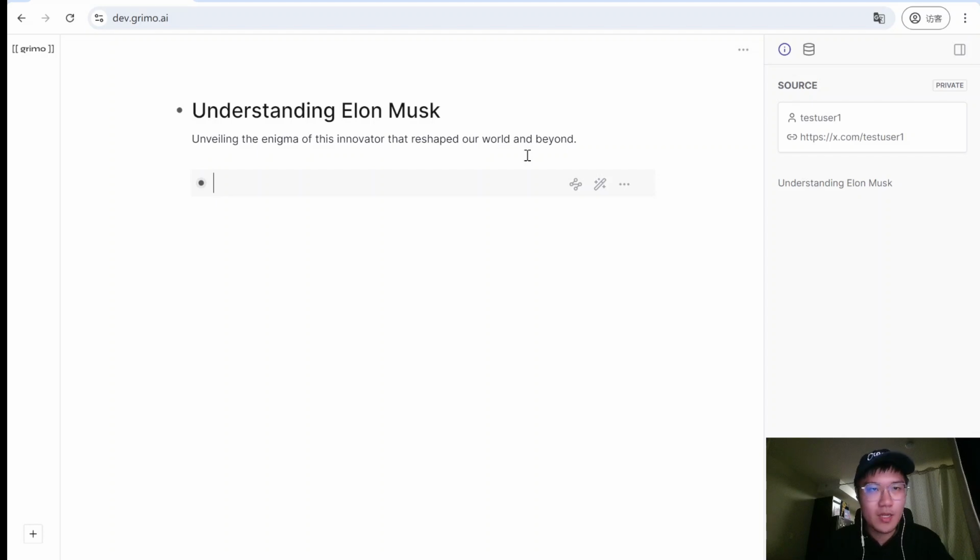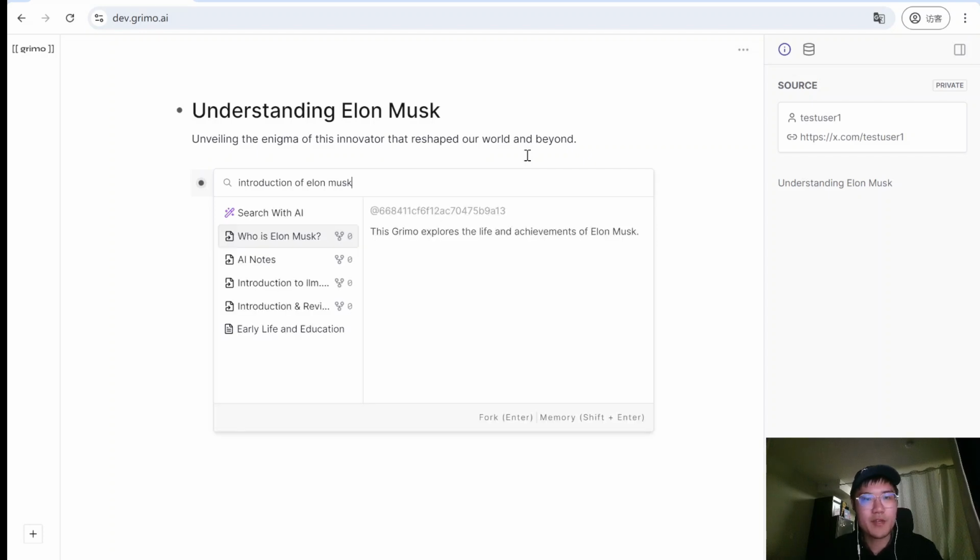So right now we have to dive into the introduction of who is Elon Musk, right? And naturally we have to dive into Google or Perplexity or ChatGPT. But here we don't have to jump into all those tabs or pages. I just type in "introduction of Elon Musk" and see what happens.